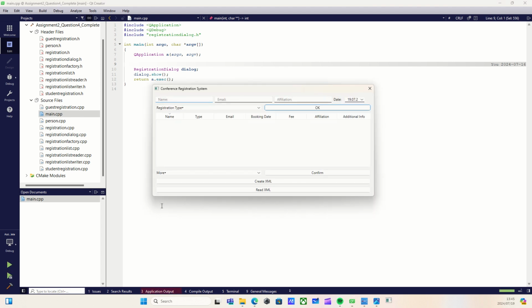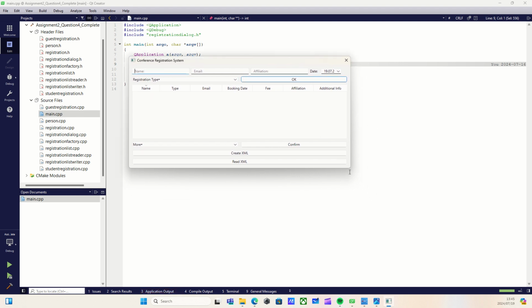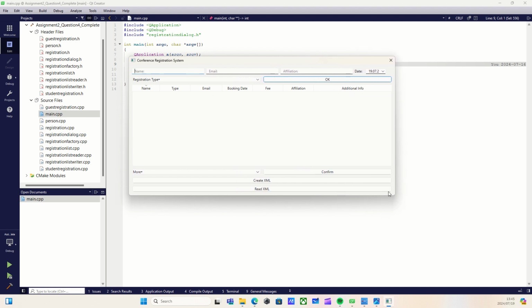And we can now run the program, and here we go. It creates this window application or desktop application or just simply a graphic user interface. And as the title suggests, it is a conference registration system. I'll show you how it works. Let's just input some values.